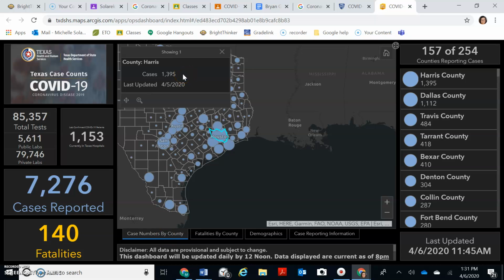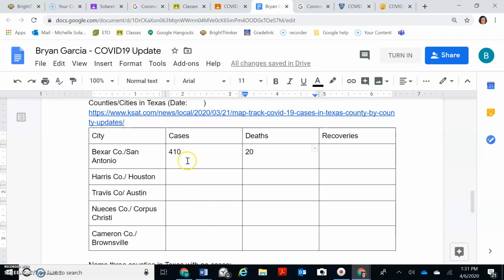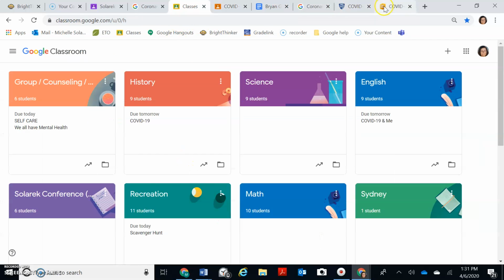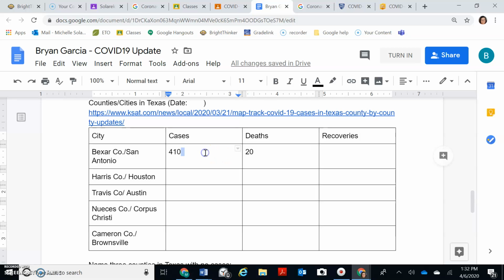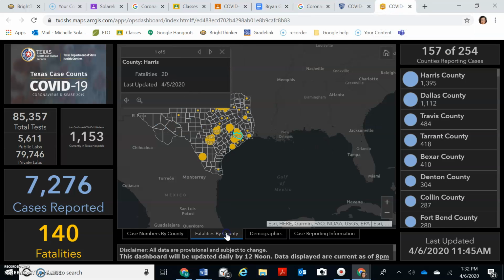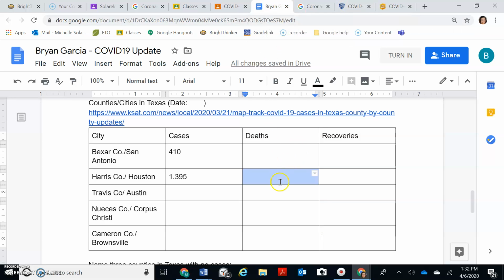Wow. Okay, so now Houston's cases are 1,395. No, wait, something's wrong there. Let me go back. Cases, 1,395 for Houston. Oh, because that's Bexar County. I'm putting it in the wrong spot. Okay, let me come down here. Here's Houston. 1,395. And their deaths, let's see, what did I see their deaths were? Let's go back. This is why you have to make sure you're transferring your data right. Deaths, 20. Houston's deaths are 20.